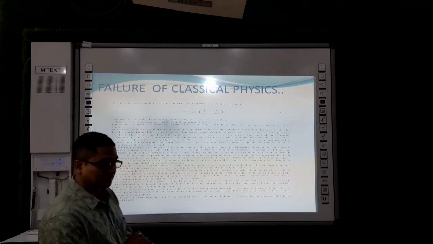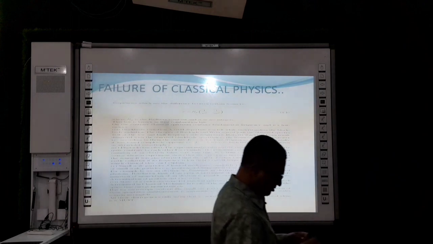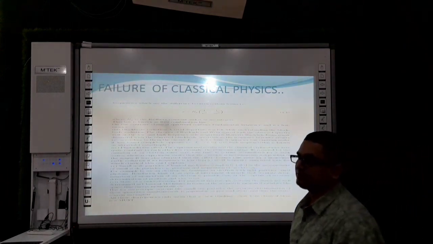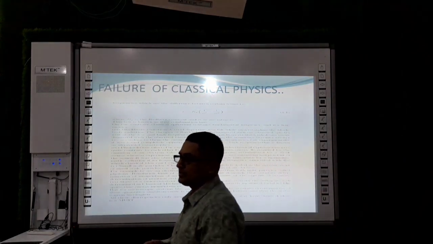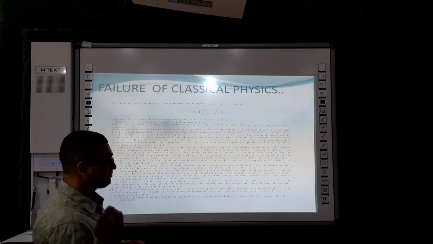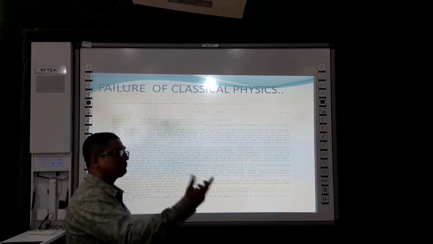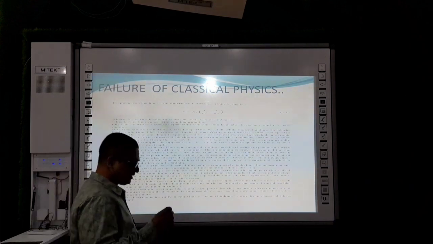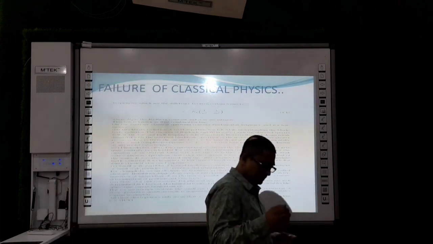Then the photoelectric effect. In the photoelectric effect, if light strikes a metal surface, then electrons are emitted. Those electrons are known as photoelectrons, and they have certain characteristics.